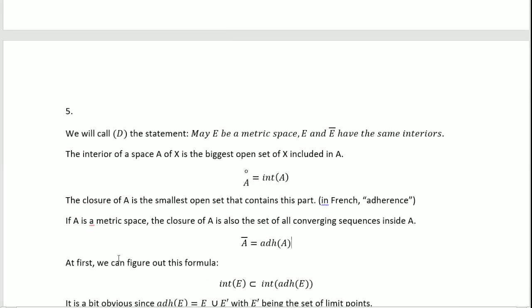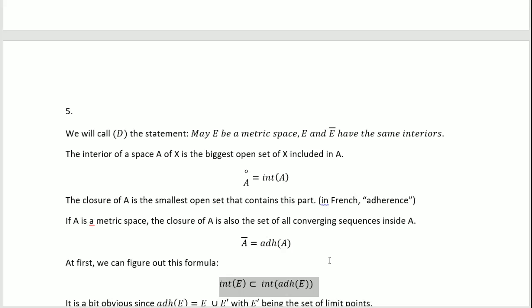At first, to start the exercise, I'm going to talk about this formula. So the interior of E is always inside the interior of the adherence, the closure of E, because the adherence represents the limit.